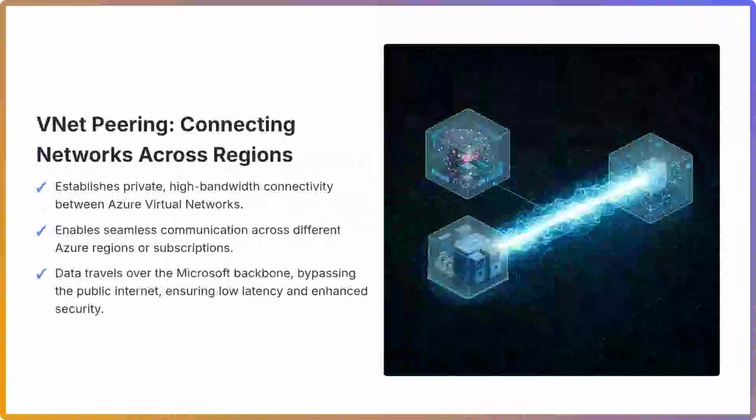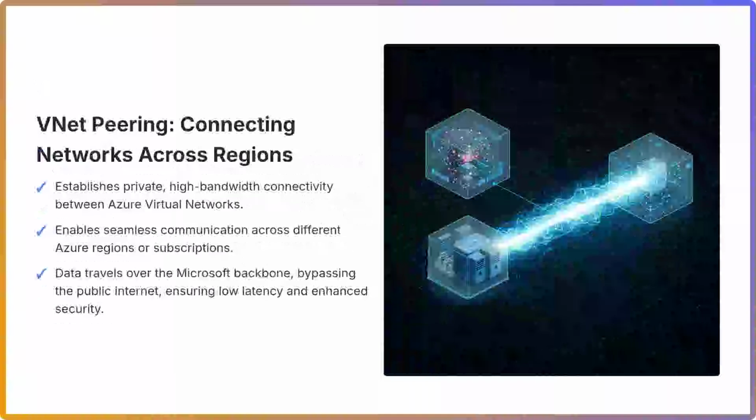The data transmission between peered networks occurs entirely over the Microsoft backbone infrastructure, completely bypassing the public internet. This architecture ensures low latency, high throughput, and enhanced security for inter-VNet communication. It eliminates the need for complex VPN gateways for simple VNet-to-VNet connectivity, streamlining network design and management for globally distributed applications and services.